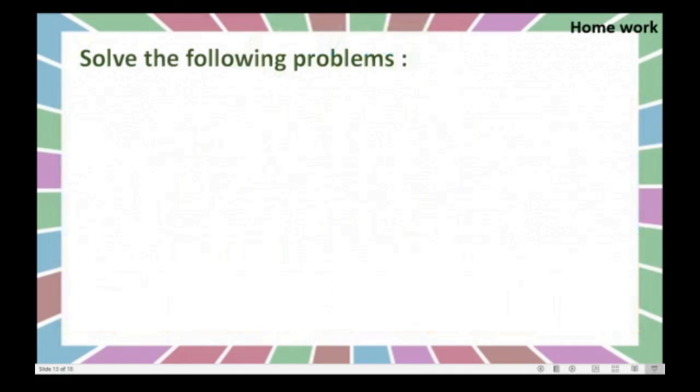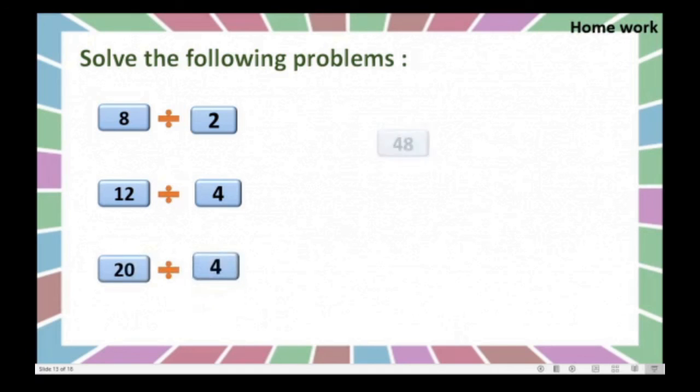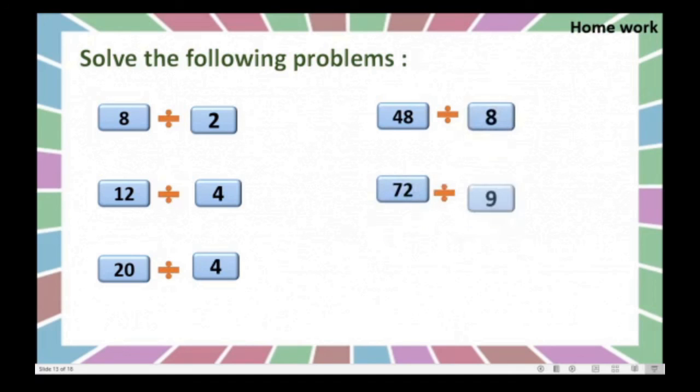Solve the following problems. See this. 8 divided by 2. How much? You have to tell me. Okay. First we will write the questions. Here we can see the 6 sums. Now come on.